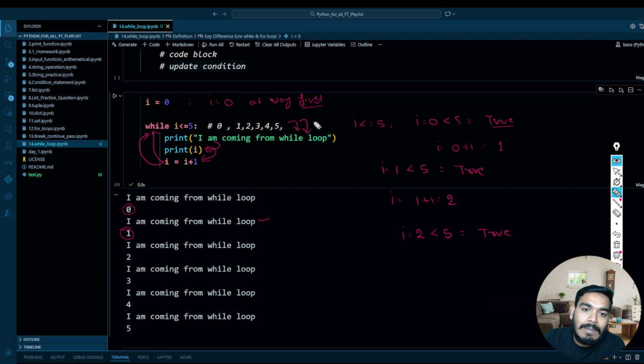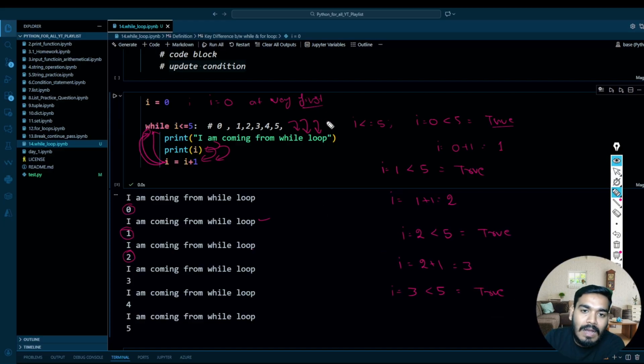When it is true, again it will come back to this line of code and it will print I am coming from a while loop, and it will print the I also, and the I value is 2, so it will get printed over here. After that again it will come back over here. So I equal to 2 plus 1, because I is 2, 2 plus 1 equal to 3. So once it is 3, again it will go back to your while loop, and over here again it will try to match the condition where you have I is 3. So I equal to 3 is less than 5, which is true.